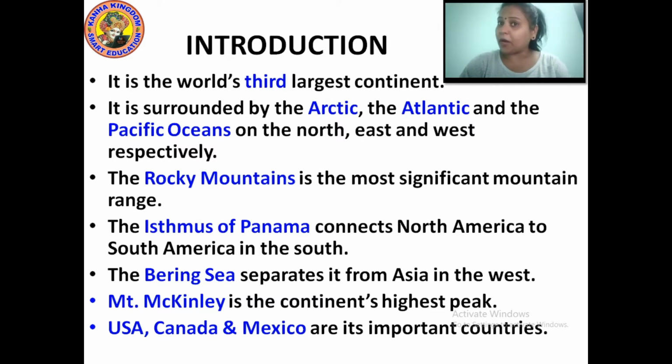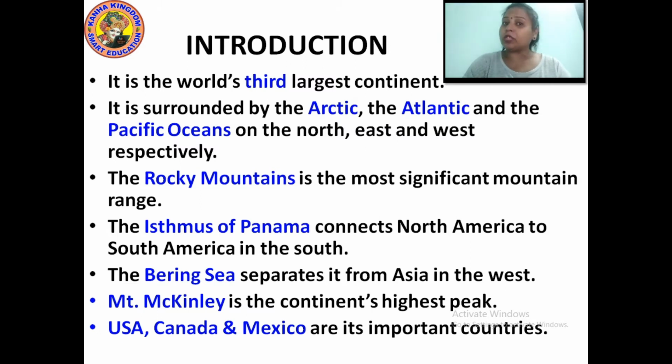It is surrounded by the Arctic, the Atlantic and the Pacific Oceans on the north, east and west respectively. It means that in the north, the Arctic Ocean is situated, the Atlantic Ocean is found on the east side, and the Pacific Ocean is found on the west side.